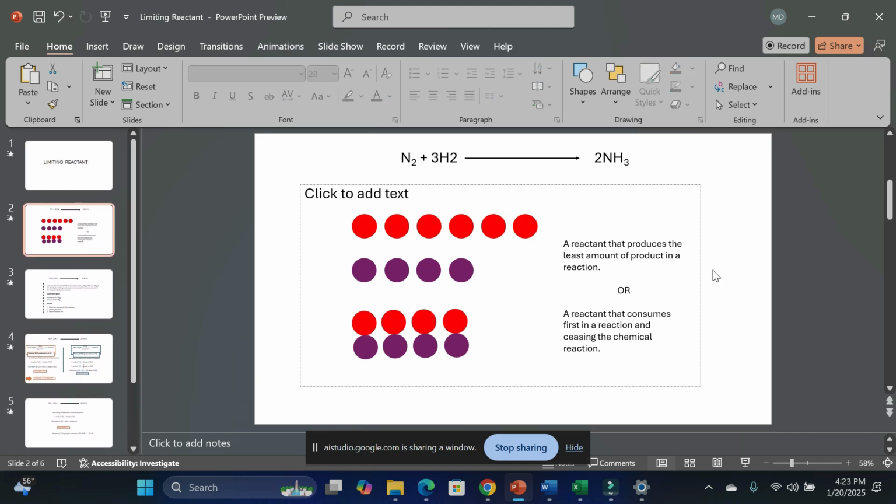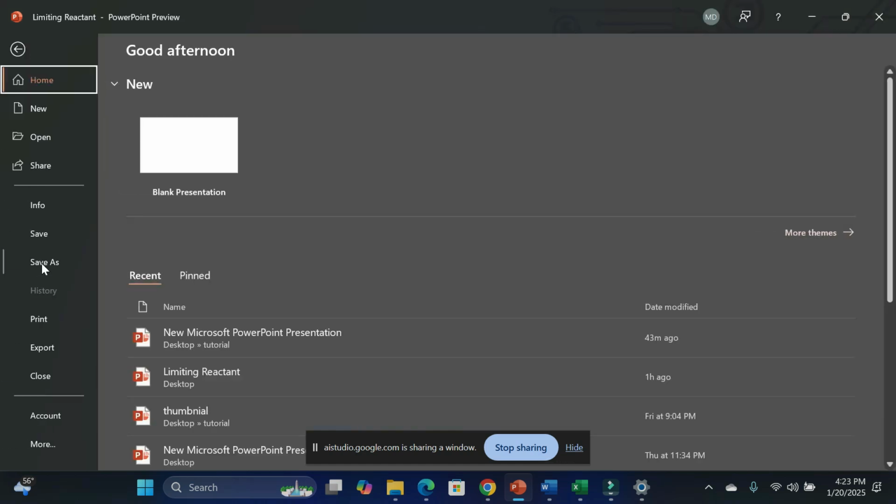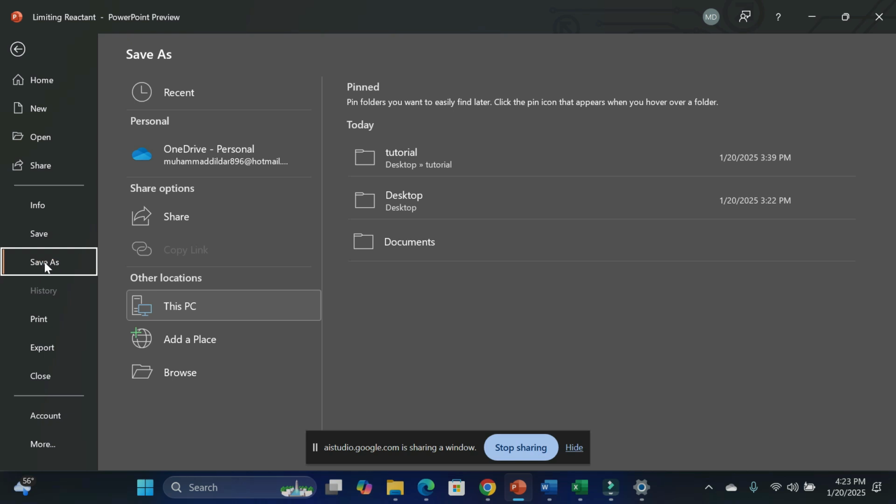I would like to save this particular document now as a PDF. How can I do that? To save the PowerPoint as a PDF, you'll need to go to the File menu, then click Save As, and then select PDF as the file type. Right now I'm here in Save As, but I can't see the option that you are telling me. So what should I do?